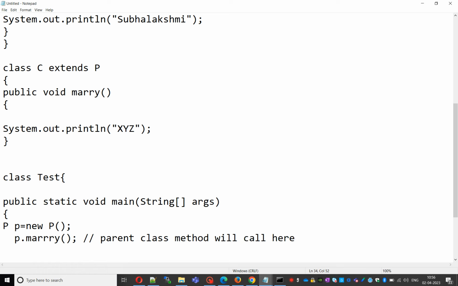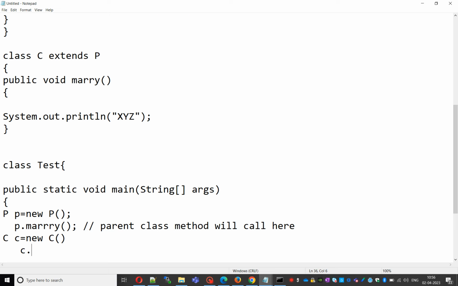Okay, we'll go to the next line. I try to create one child class object: C c = new C, which creates the child class object. Then c.marry().